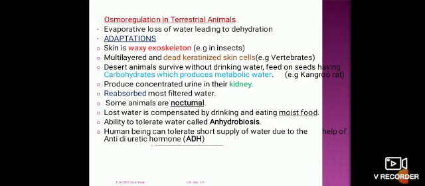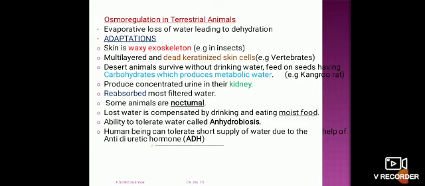Some of the organisms can tolerate low water availability and they can survive in conditions where water is less available. That condition is known as anhydrobiosis.